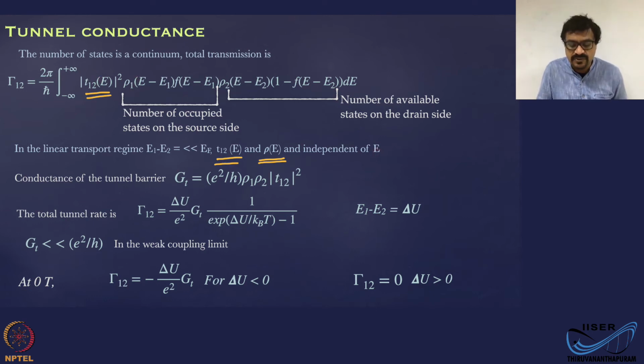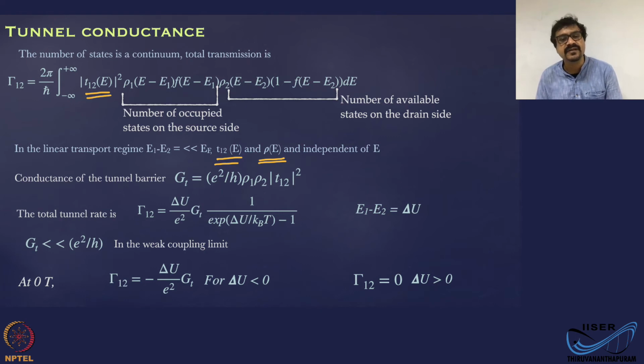So we can remove rho 1 and rho 2, both of which we have now assumed to be independent of energy, and the transmittivity T12. All these together, I'm going to assume that it's a conductor, so tunnel conductance GT. Now what we are left with is only Fermi functions inside the integral.